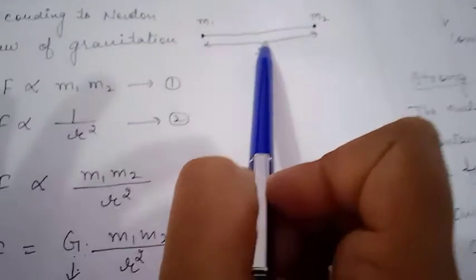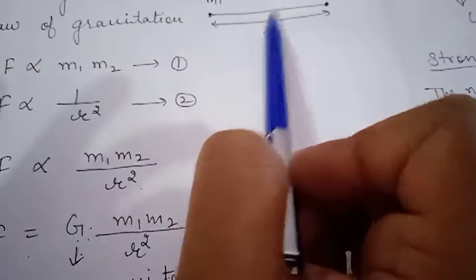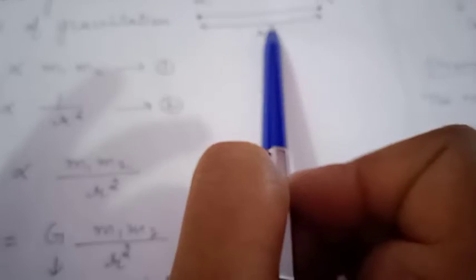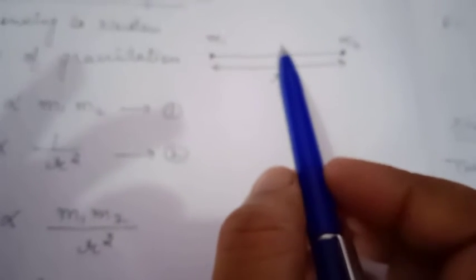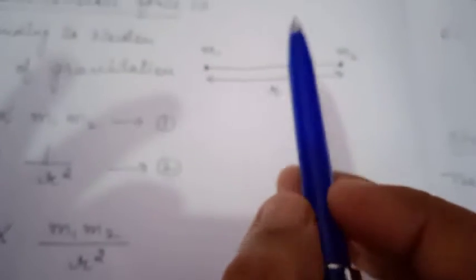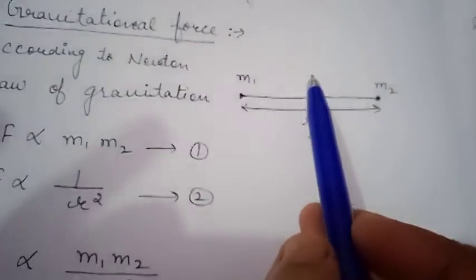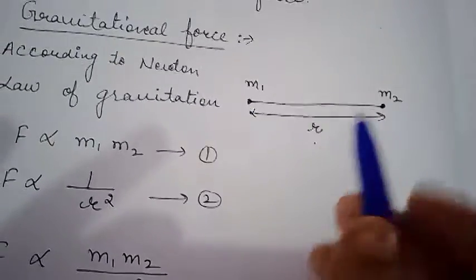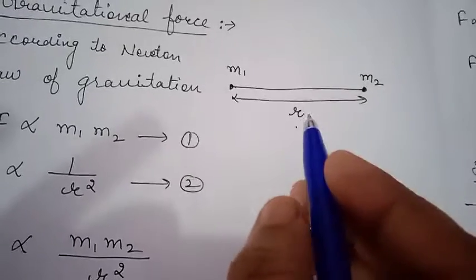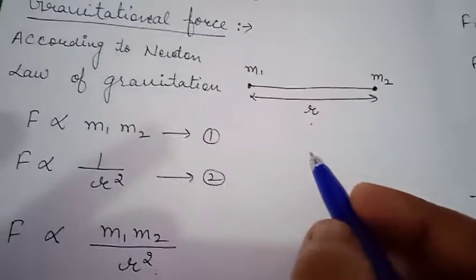Gravitational forces are called central forces, they are long range forces, and one more important point is that gravitational force is conservative in nature. Conservative means the force of attraction depends upon the initial and the final position of the particle and not the path followed by the particle.